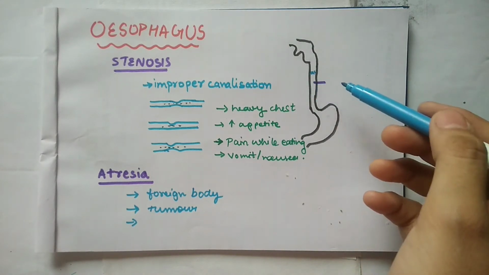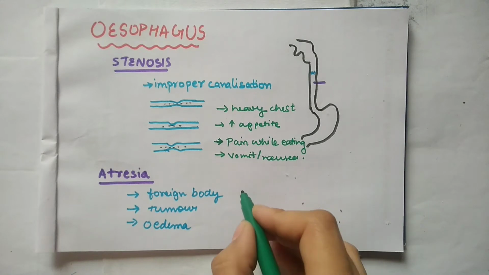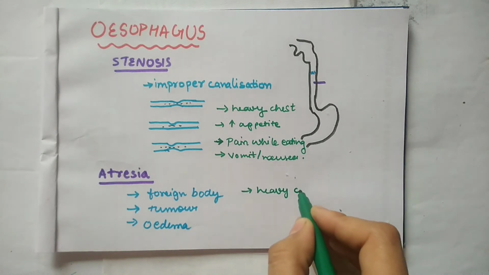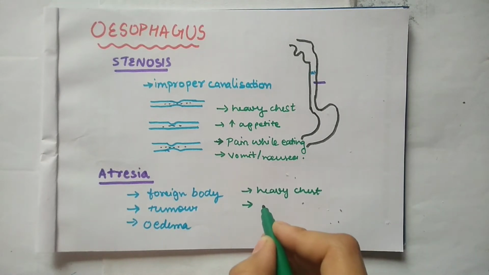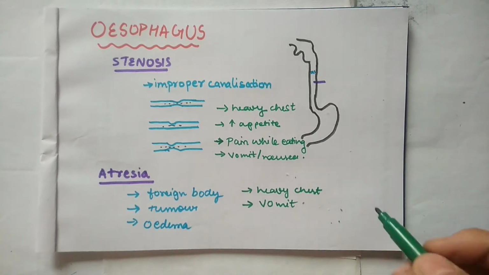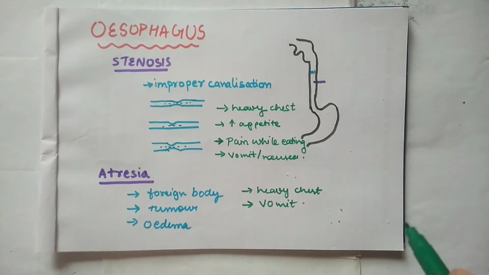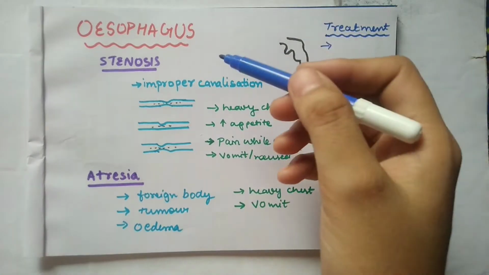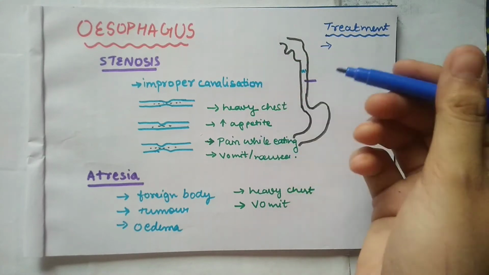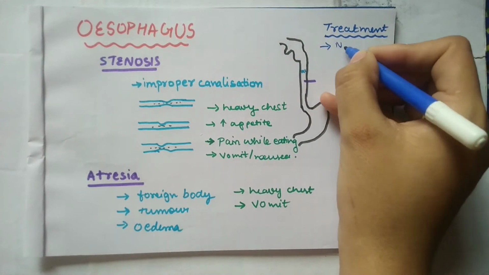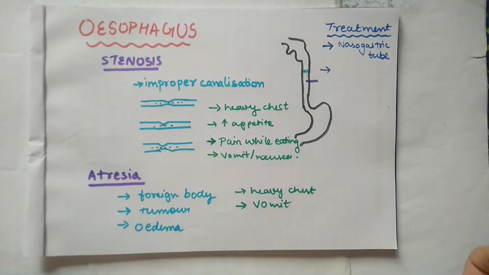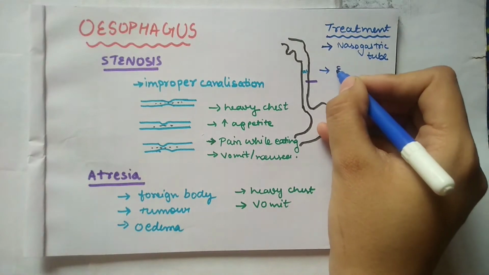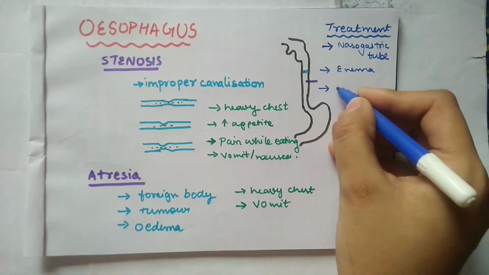But what will be its symptoms? Heaviness in chest, obviously. Then whenever he tries to eat, he will vomit it out, as the lumen is completely obstructed, so nothing can pass through this lumen. So what will be its treatment? For both, first of all, will be nasogastric tube. Then comes enema. The last option will be surgery.